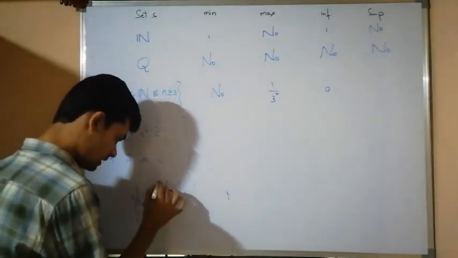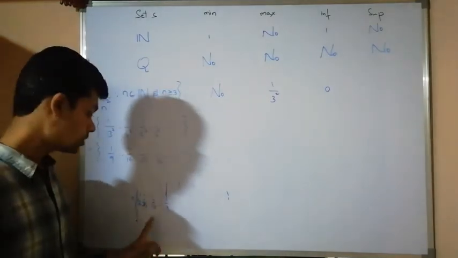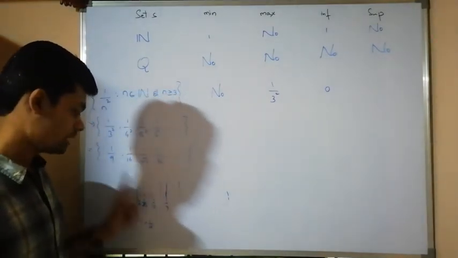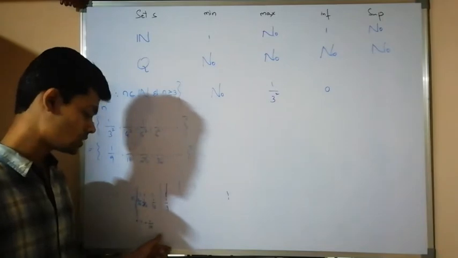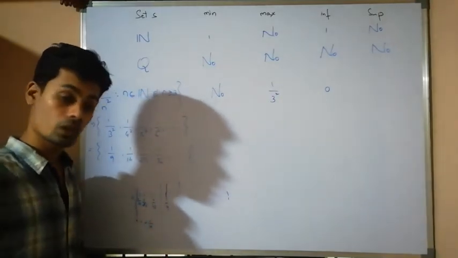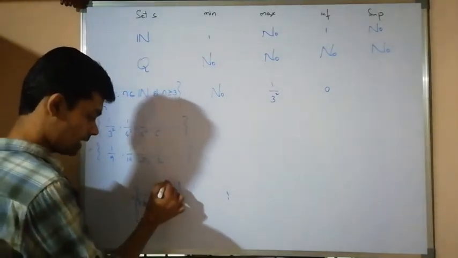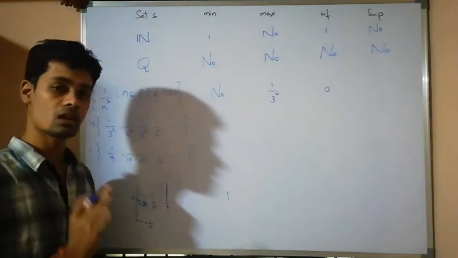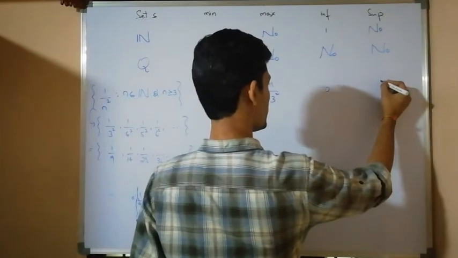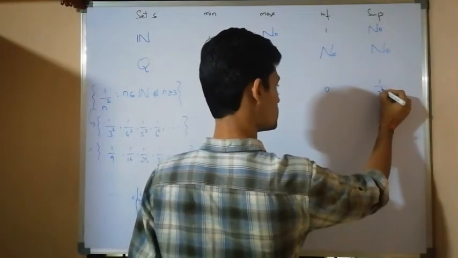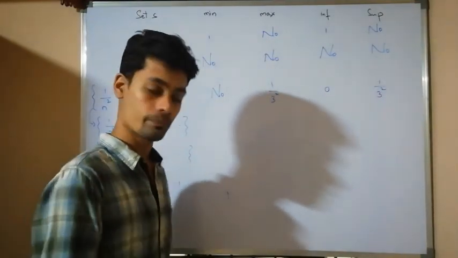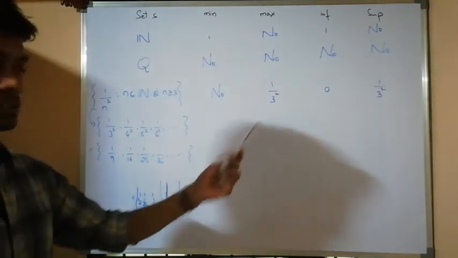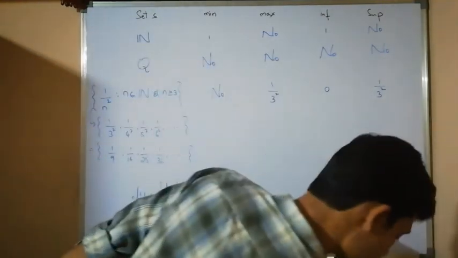If I take any real number less than 1 by 9, I am going to get a number here that is 1 by 9, which is greater than that one. This one is not an upper bound. Therefore, in all the cases, 1 by 9 is the least upper bound. 1 by 9. Now, similarly, let us discuss one more example.